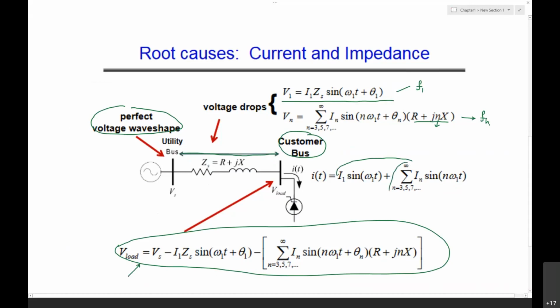Because of this current, we'll be having the distortions.